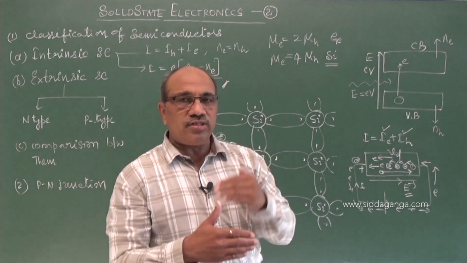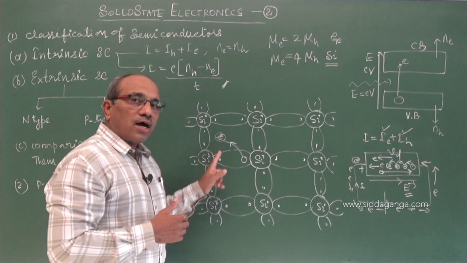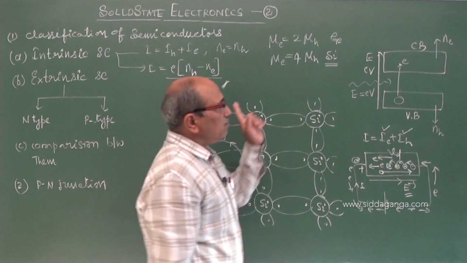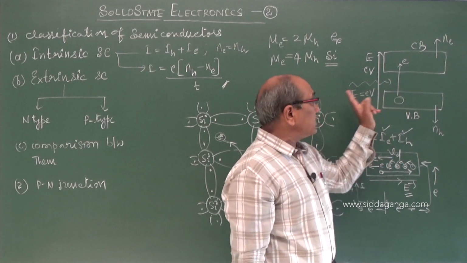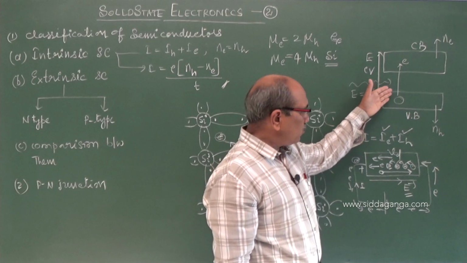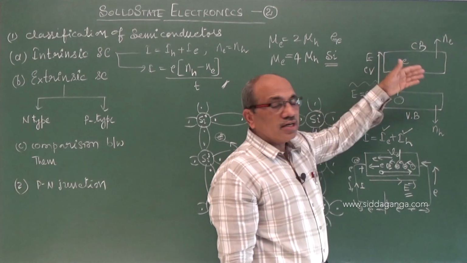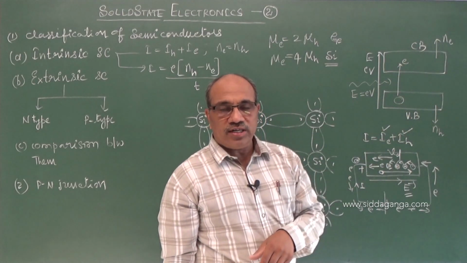As the temperature increases, electron-hole pairs may be generated, breaking the atomic bonds. These atomic bonds break when the energy supplied is higher than the energy gap, which I told you is around 0.3 or 0.7 eV in case of germanium, and in case of silicon it is 1.1 eV.